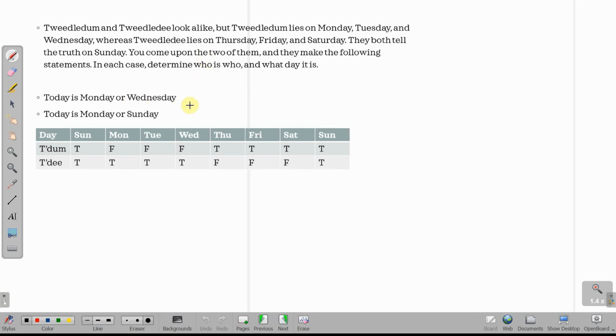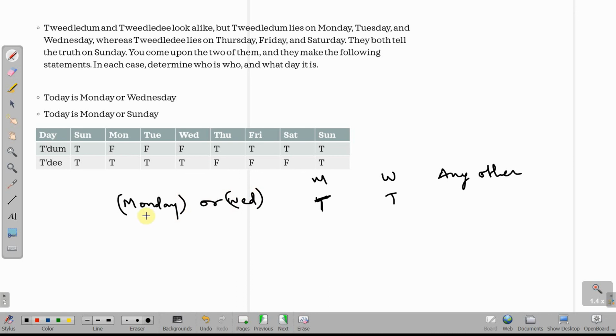Okay. Today is a Monday or a Wednesday. Today is a Monday or a Sunday. Now each statement has 'or' से connected statement, so it becomes basically a compound statement. 'Or' में, ठीक है, suppose if I say today is a Monday or Wednesday, ठीक है, if it is a Monday, this statement is valid, or you will say this statement is true. If it is a Wednesday, this statement is still true, ठीक है, but any other day पे this statement is false. Okay, so the point is, 'or' में, even if one of the parts is true, the statement remains true. All right, 'or' में, you just have to check whether one of the parts is true or not.